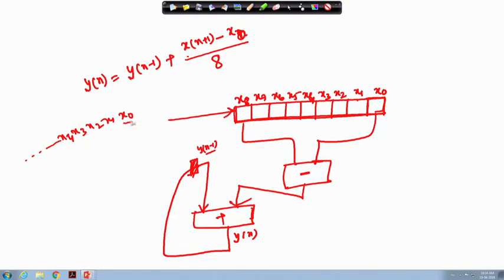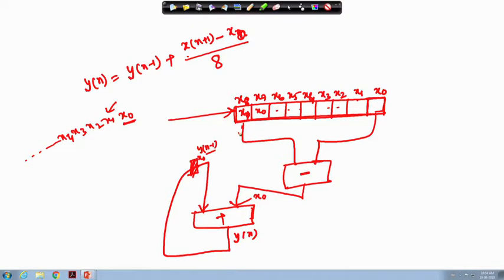Okay. So, initially what is happening? Initially x 0 is coming. Then x 0 will be filled over here and the rest will be all zeros. So, that means x 0 minus 0. So, x 0 is coming over here, and then this is coming to this particular output. In the next clock cycle, what is happening? x 0 is now coming over here, x 1 is changed to this. As I said, this is nothing but one FIFO, so x 0 initially was coming to this.